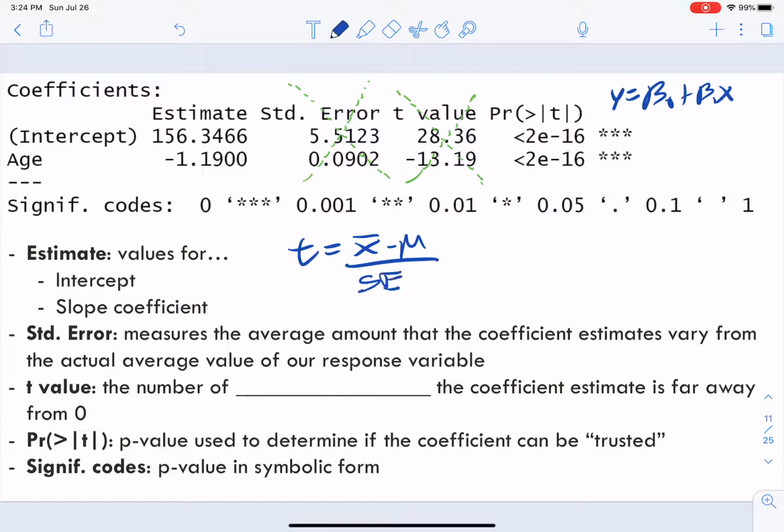Just like when we're measuring miles per hour, that's some distance in units of hours. Same thing with the t-stat, but we're in units of standard errors: the number of standard error units the coefficient estimate is away from 0.